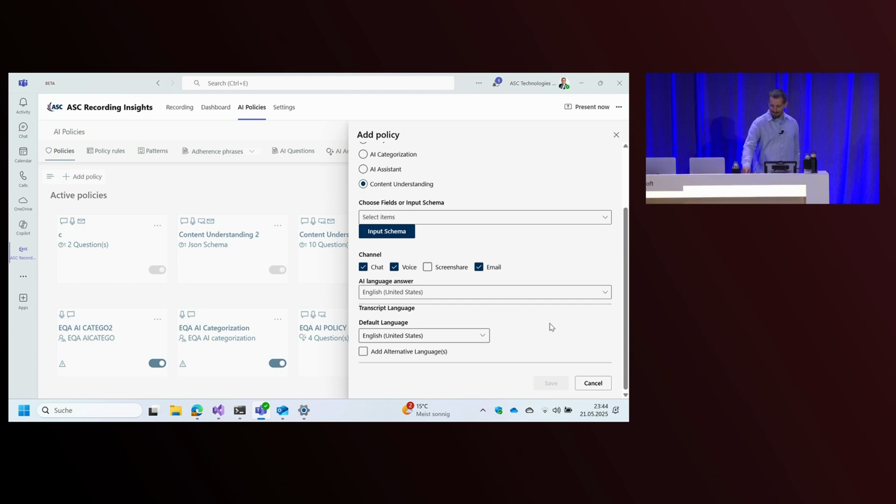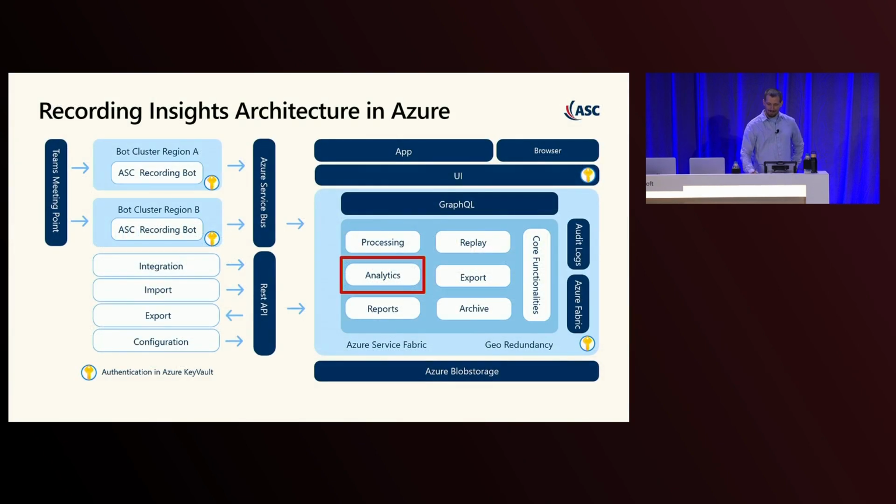Great, Yannick. Okay, let's switch from the benefits the customer has to the benefits for ASC. This is our high-level architecture diagram in one Azure Geo. Sure, we have this in each Azure Geo.